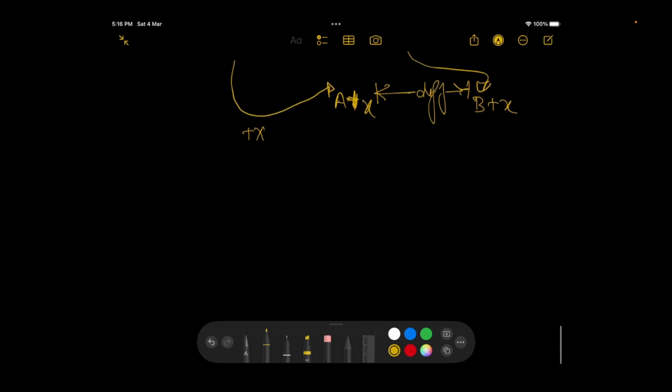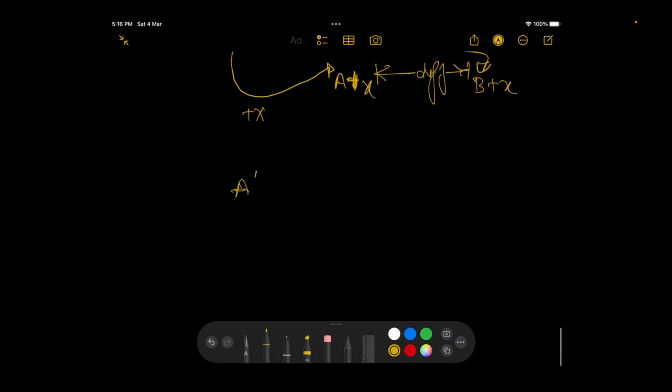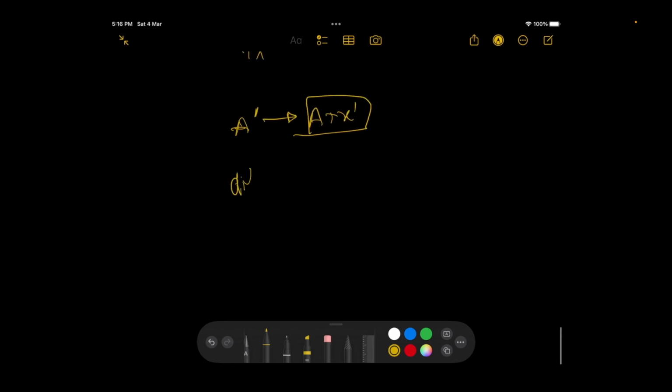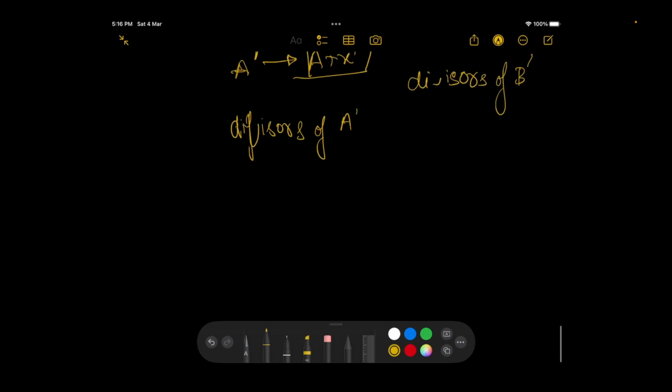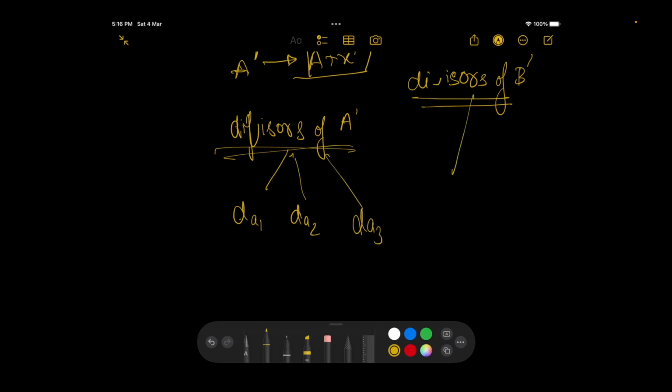Let's say A dash is A plus x dash, where x dash could be any non-negative value. There would be some divisors of A dash, and there would be some divisors of B dash. Let's call the divisors of A dash da1, da2, da3, and so on. A divisor of A dash would also be a divisor of B dash only if it is also a divisor of the difference.